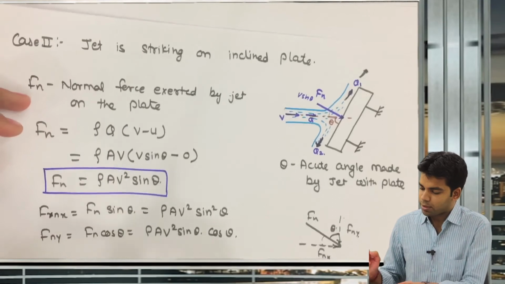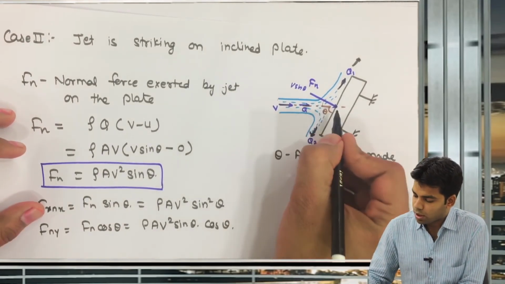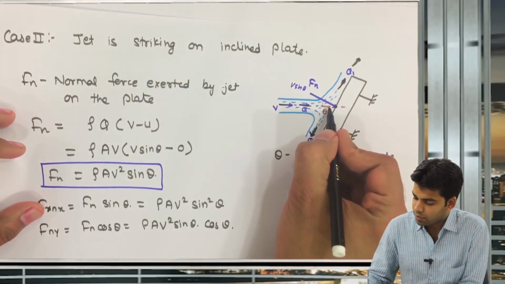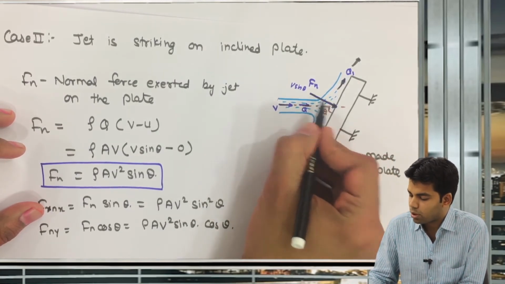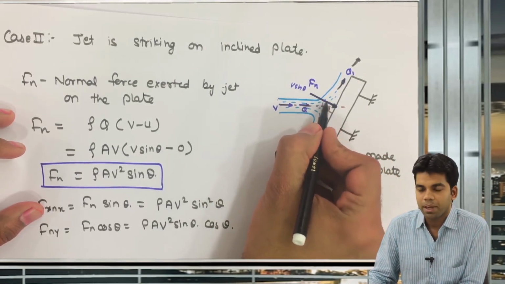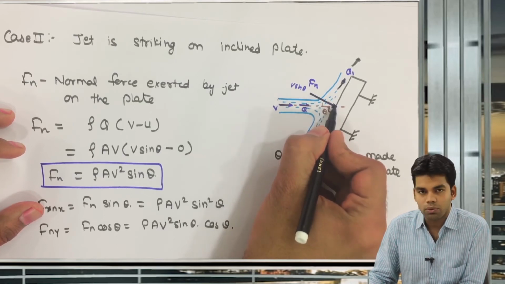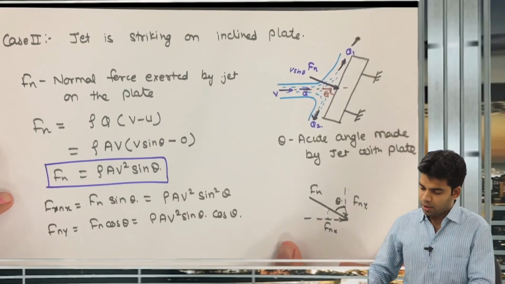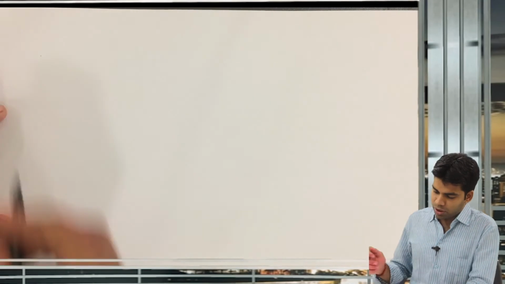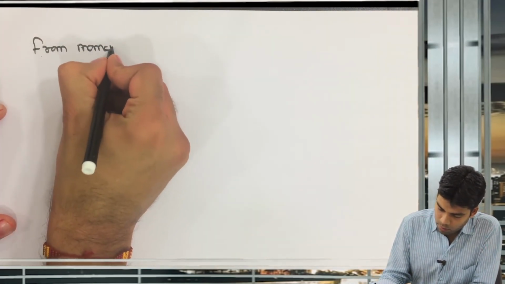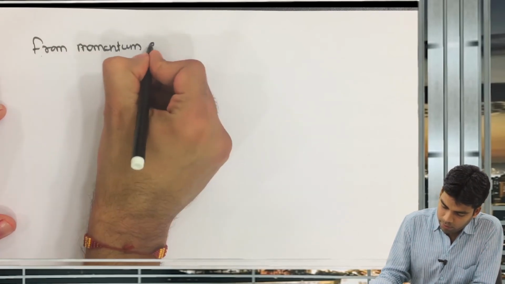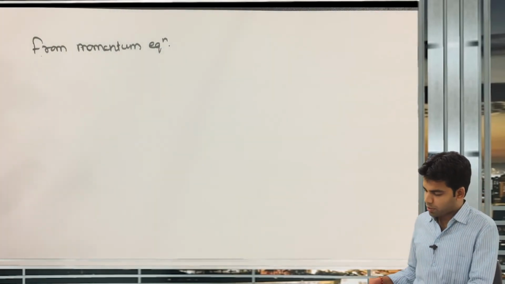Now apart from this, there will be a component which is along this plate. One component of this velocity was perpendicular to this plate, which was V sin theta, and the force was the normal force. Now, from the momentum equation, what does the momentum equation say?